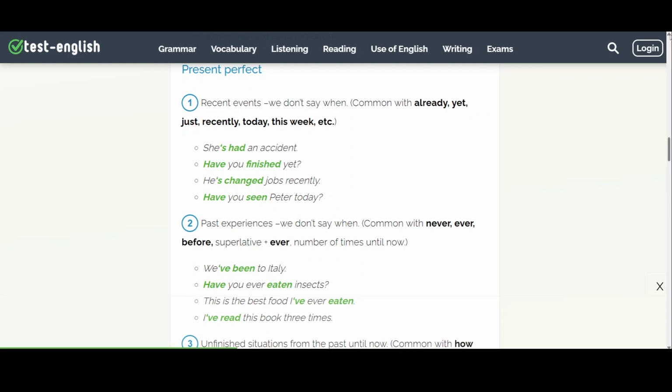Number 2, past experiences. We don't say when. Common with never, ever, before, superlative plus ever. Number of times until now. We've been to Italy. Have you ever eaten insects? This is the best food I've ever eaten. So the best food is the superlative. I've read this book 3 times. So here we're talking about how many times I've read the book.